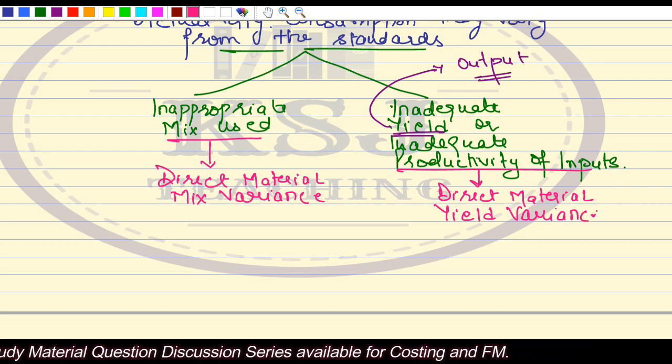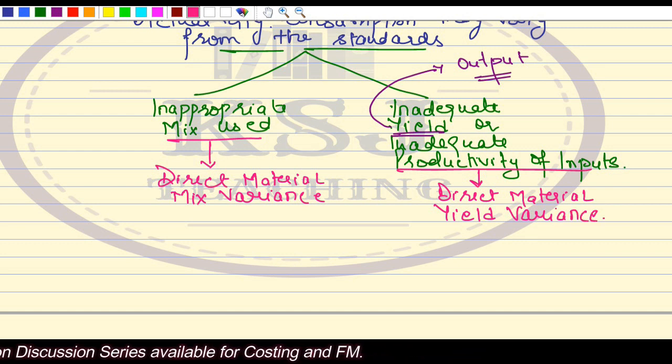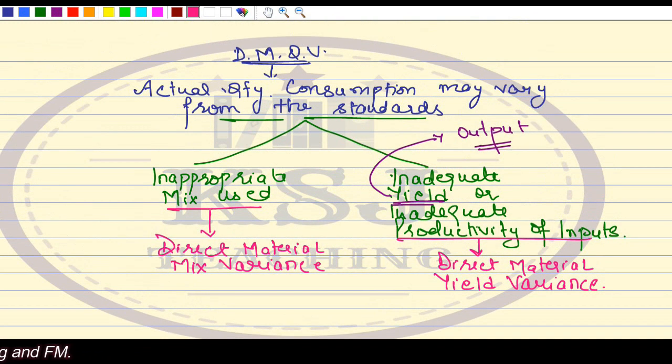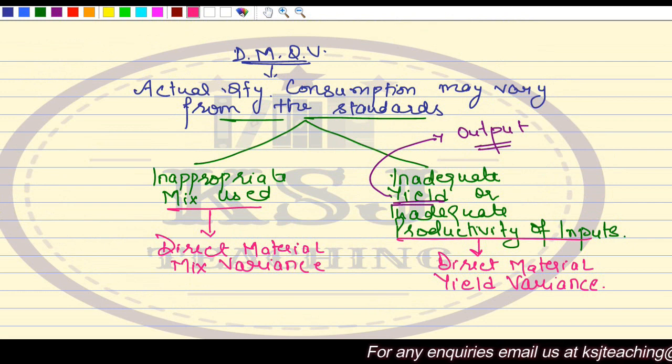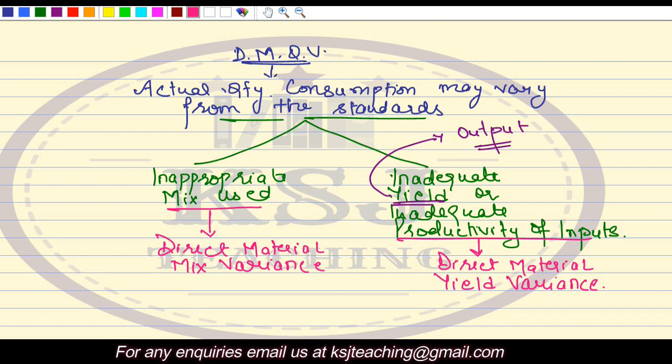So these are the two variances, and we say that these two variances are the reason for the change in the quantity consumption, the difference in the quantity consumption between actuals and standards.